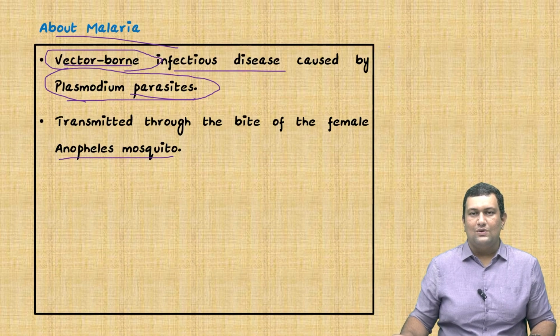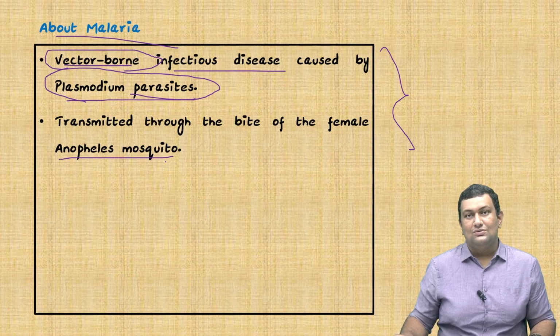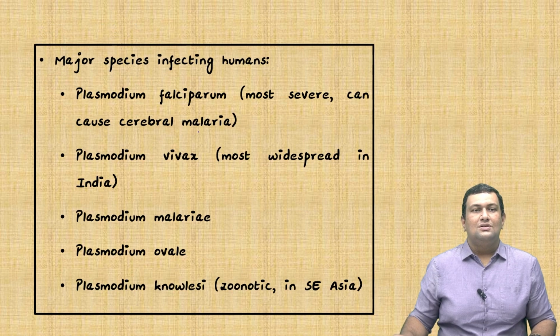This is an important one. Both are important. Here it is the Anopheles mosquito, not the Aedes aegypti mosquito, because commonly we confuse it with Aedes aegypti, as it's a vector for other diseases, but here it is the Anopheles mosquito. Now we will see the major species infecting humans. First is Plasmodium falciparum. This is the most severe and causes cerebral malaria.